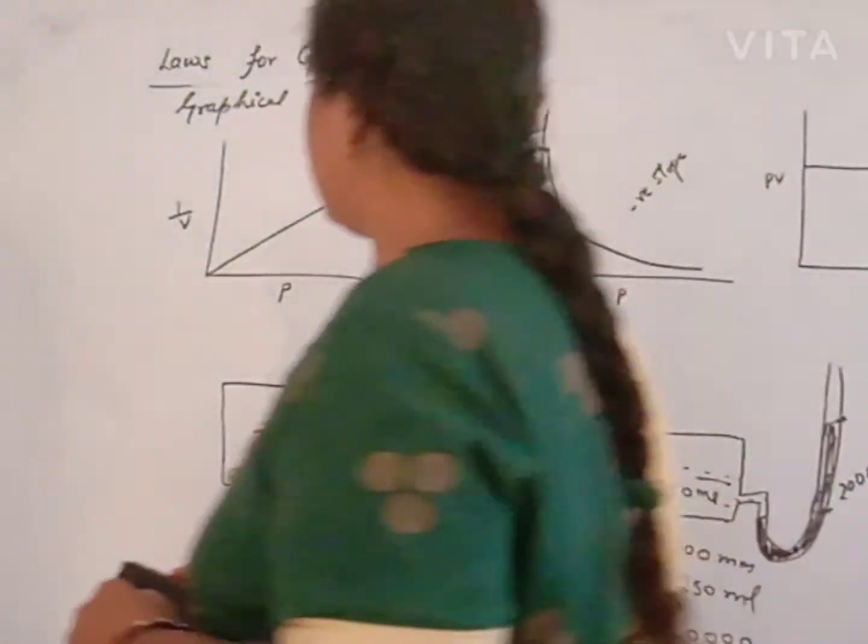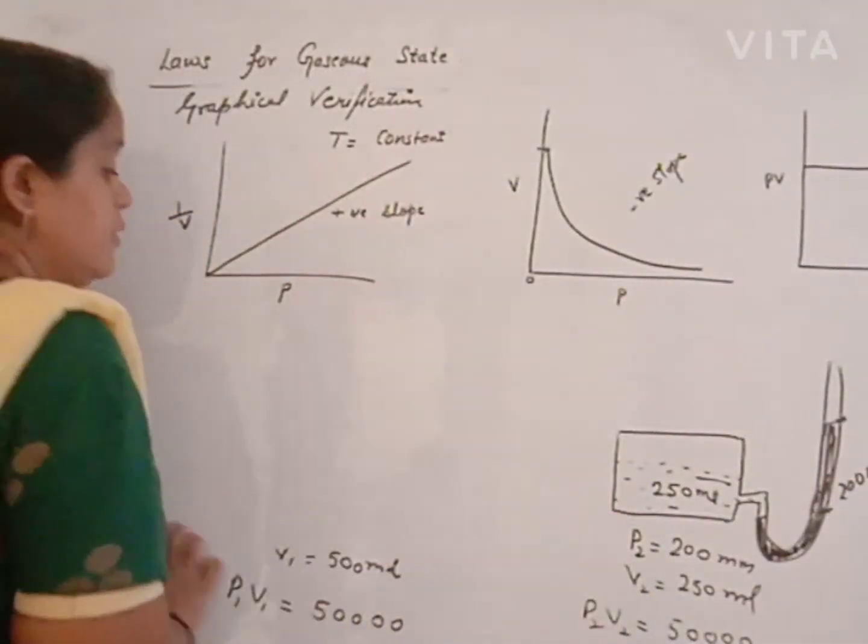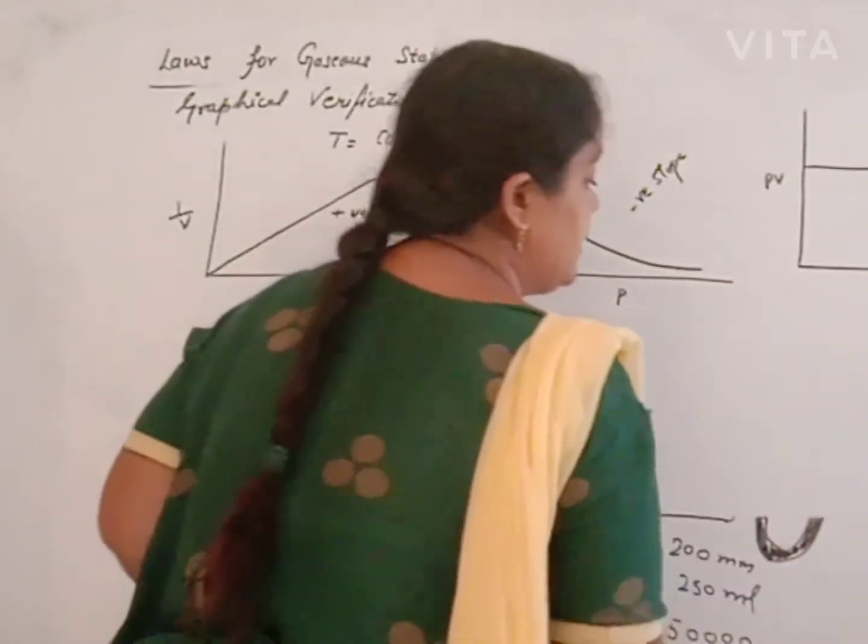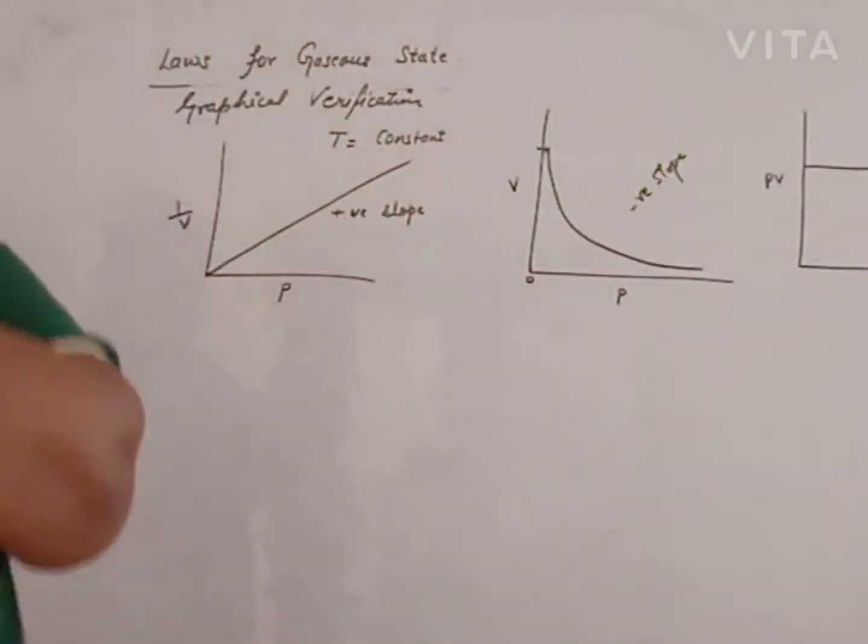Now what is the significance of Boyle's law?